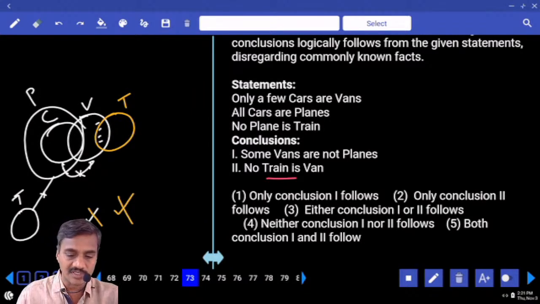Then what is your answer here? Neither 1 nor 2, choice 4, question number 73.